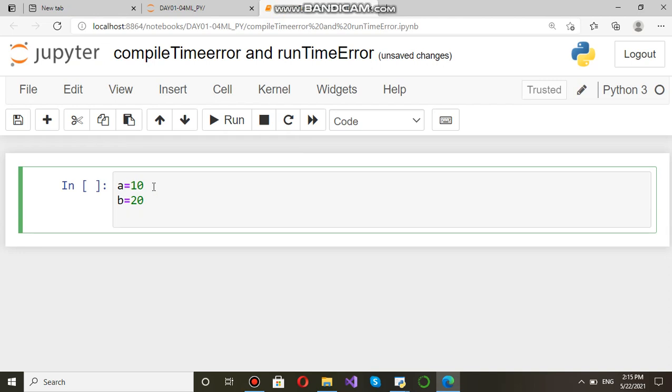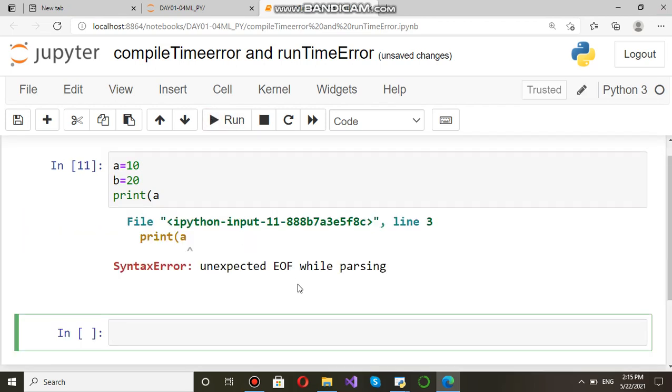Right. Now print A. Suppose I am going to delete this right parenthesis and you run this program. You will be getting syntax error. So all this syntax error and indentation error are compile time error. For example, see, unexpected end of file while parsing.